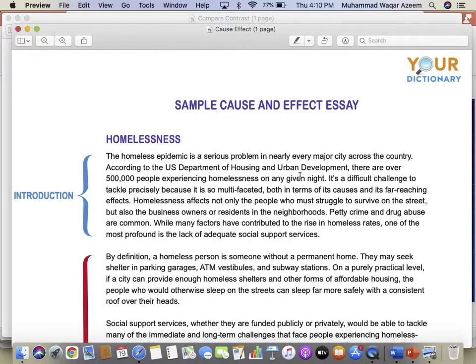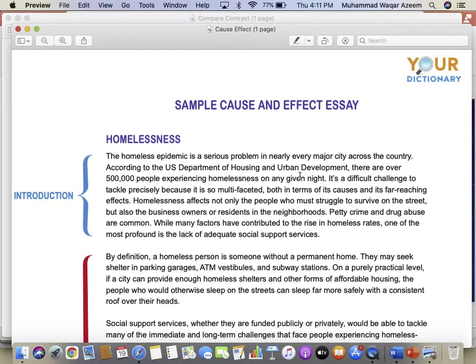The homeless epidemic is a serious problem in nearly every major city across the country. According to the U.S. Department of Housing and Urban Development, there are over 5 lakh people experiencing homelessness on any given night. It is a difficult challenge to tackle precisely because it is so multifaceted, both in terms of its causes and its far-reaching effects. Homelessness affects not only the people who must struggle to survive on the street, but also the business owners or residents in the neighborhoods. Petty crime and drug abuse are common.